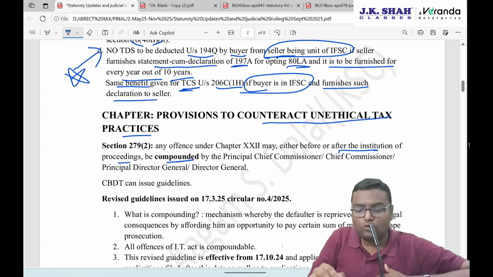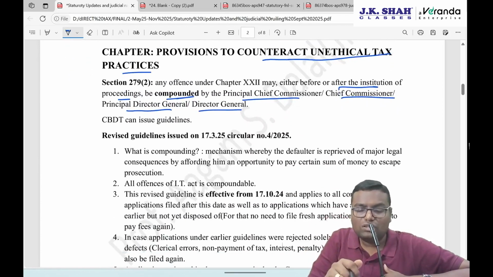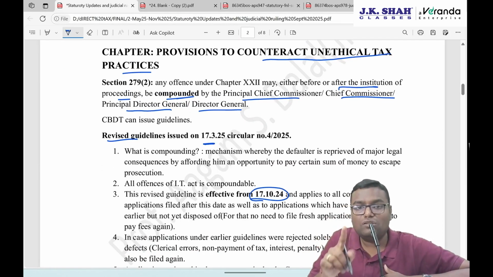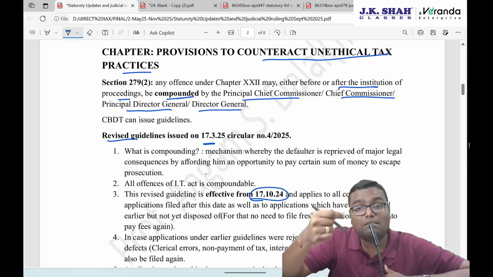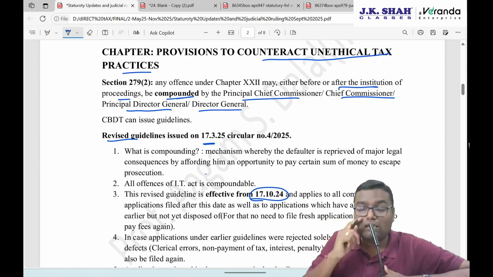Compounded by whom? Principal Chief Commissioner, Chief Commissioner, Principal Director General or Director General of Income Tax. These four authorities are empowered to give the compounding. CBDT can issue the guidelines for this. The revised guideline was issued on 17th March 25, applicable from 17th October 24. So it was released on 17th March 25, and that's why it was not there in the May 25 syllabus. It is there from the September 25 syllabus, because for your exam, whatever circular or notification comes in the prior 6 months is in your syllabus. So it was not there in May, it is there from September 25.